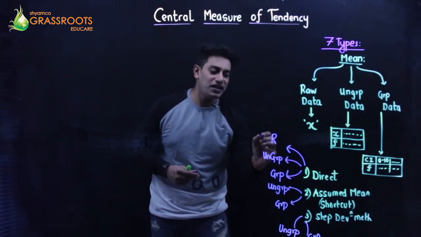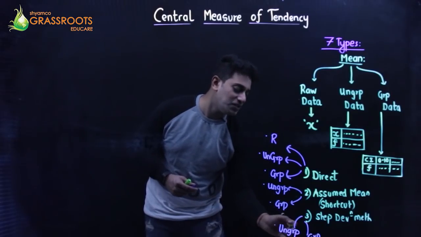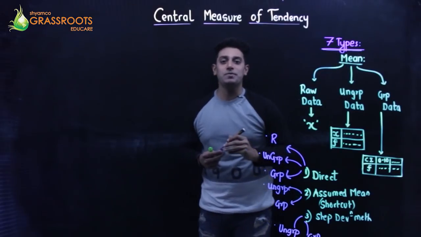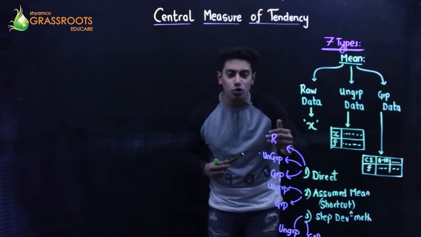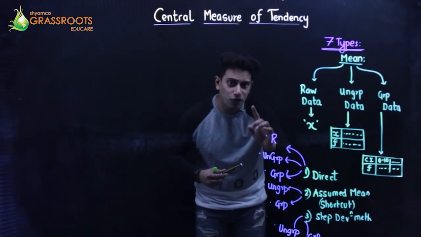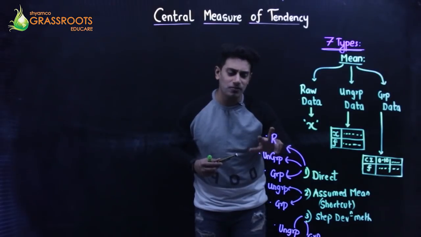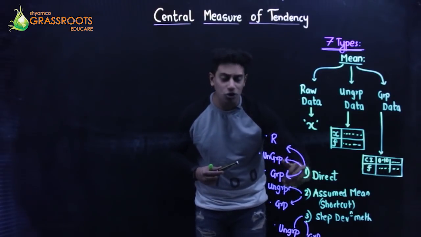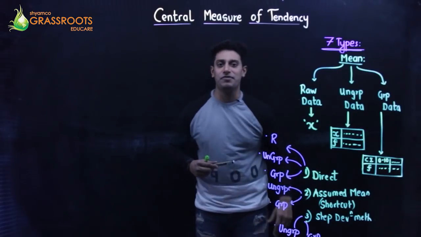Basically, if I say type 1, type 2, type 3, type 4, type 5, type 6 and type 7, this is how we have 7 types of questions. That means we are going to encounter 1 or 2 questions on each type. First, let's begin with a raw data question using direct method, followed by ungrouped direct, grouped direct, ungrouped assumed, grouped assumed, ungrouped step deviation, grouped step deviation.